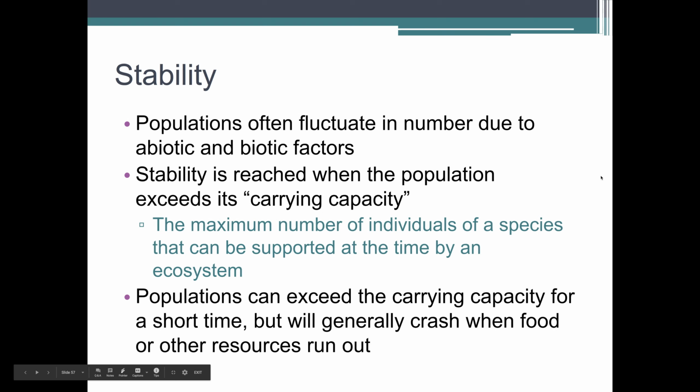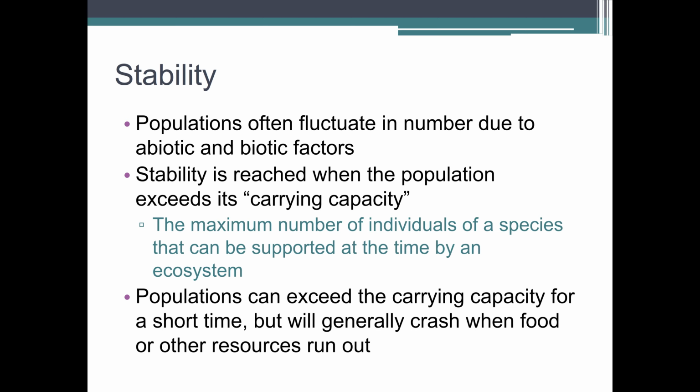The stability, so populations often fluctuate in number due to abiotic and biotic factors. Stability is reached when the population exceeds its carrying capacity. So the carrying capacity is the maximum number of individuals of a species that can be supported at any time by an ecosystem.